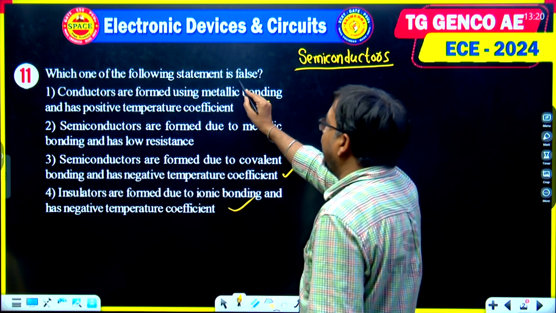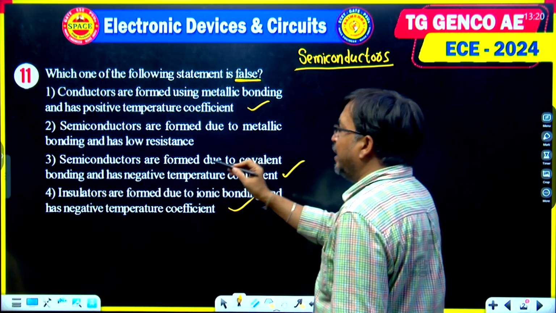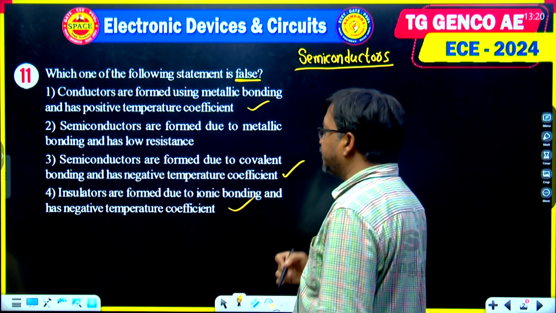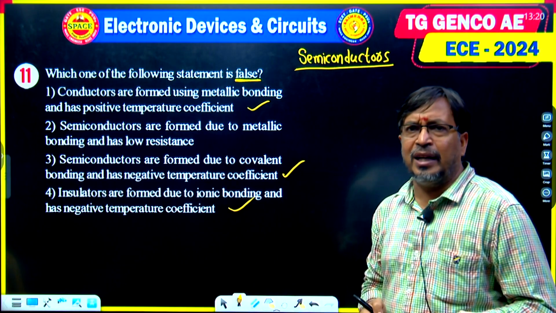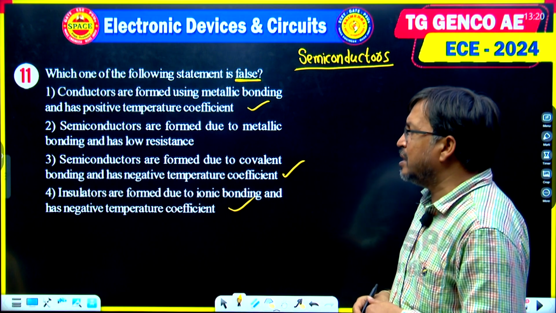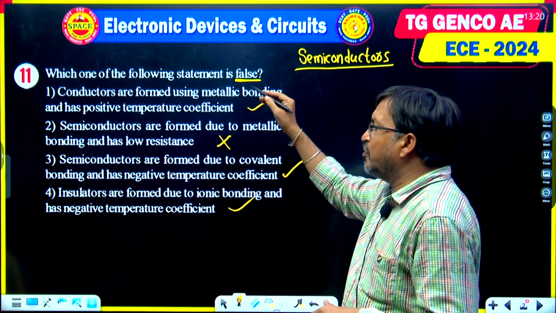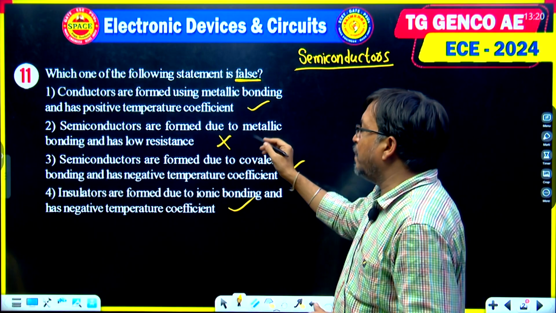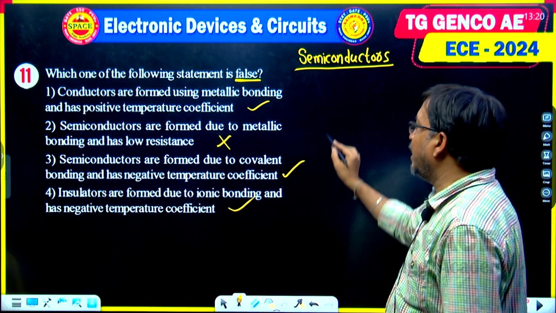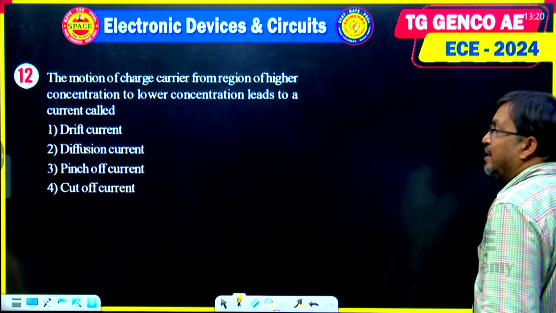But here they asked which statement is false. Semiconductors are never formed using metallic bonding, they are always formed with covalent bonding, and it has low resistance. That is completely wrong, and since we are asked which is false, here option 2 is false. The answer is option 2. Students, next question we are discussing.